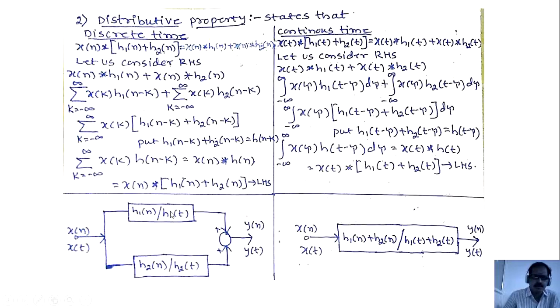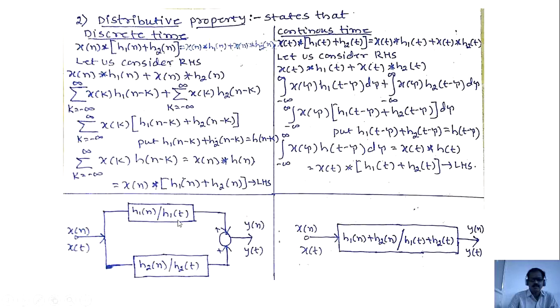The block diagram I have shown here is for the right hand side. x of n convolute with h1 of n, x of n convolute with h2 of n. These two will be summed. You will get y of n.